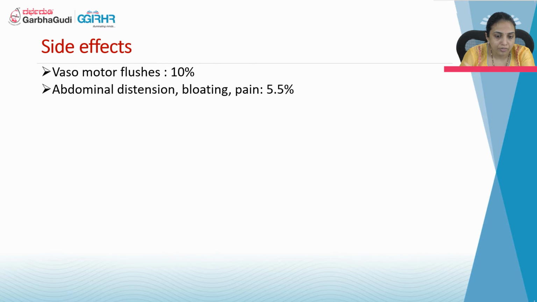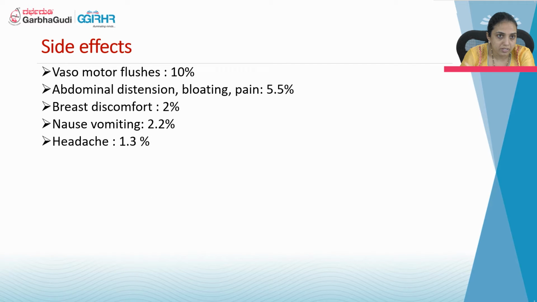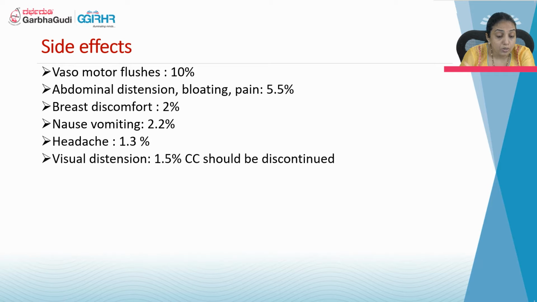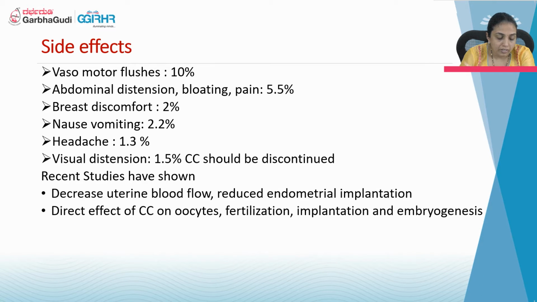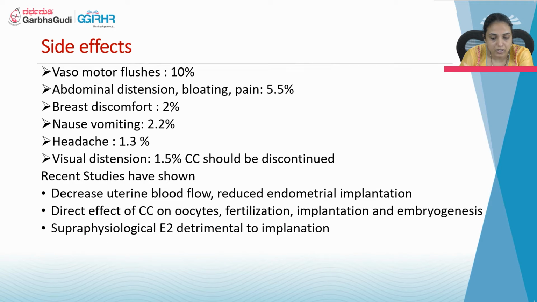Coming to the side effects, a few patients may experience vasomotor flushes in 10% of the cases. Few may have abdominal distension, bloating, pain, breast discomfort, nausea, vomiting, and also headache. If there are any visual disturbances, the CC has to be discontinued. Recent studies have shown a decrease in uterine blood flow and reduced endometrial implantation, and a direct effect of clomiphene citrate on oocyte fertilization, implantation, and embryogenesis. These have to be evaluated by larger studies.